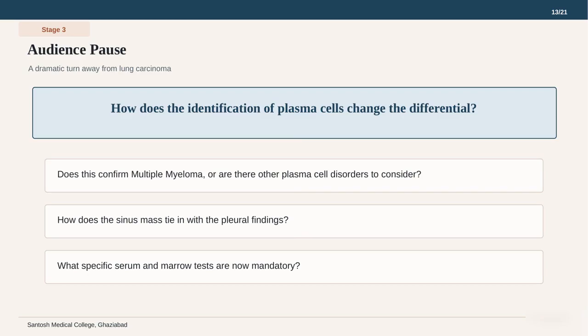Looking at the second bullet point, we need to figure out how the sinus mass ties in with the pleural findings. Is this a systemic disease that has spread to these specific locations? Finally, we must identify which specific serum and marrow tests are now mandatory to complete the workup. The shift from a suspected lung primary to a hematologic process is a classic example of how pathology can completely reframe a case. Let us see how the clinical team adjusts their reasoning to this new reality.